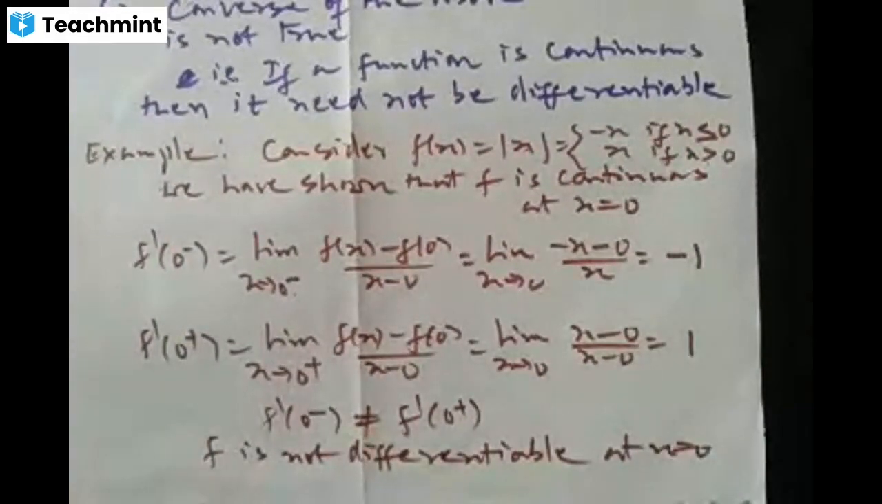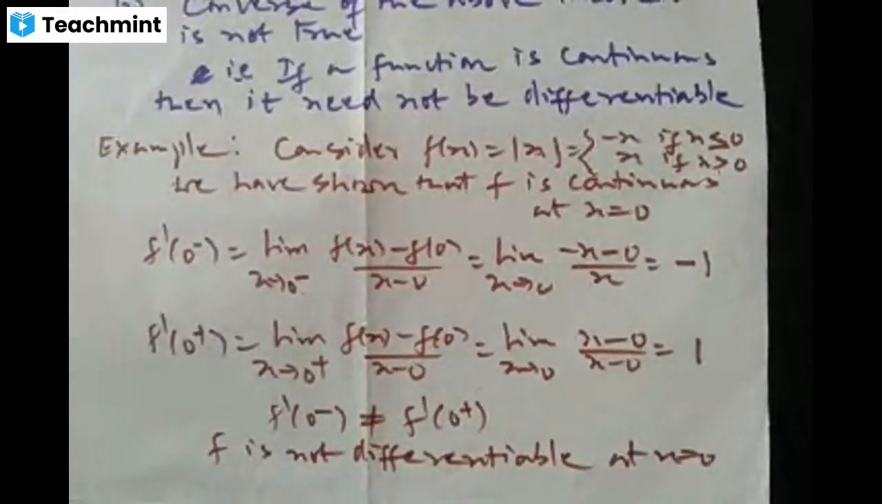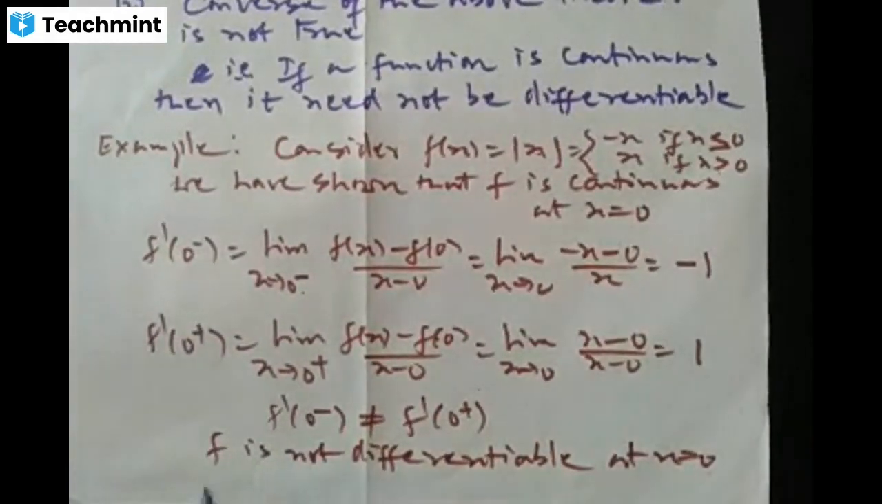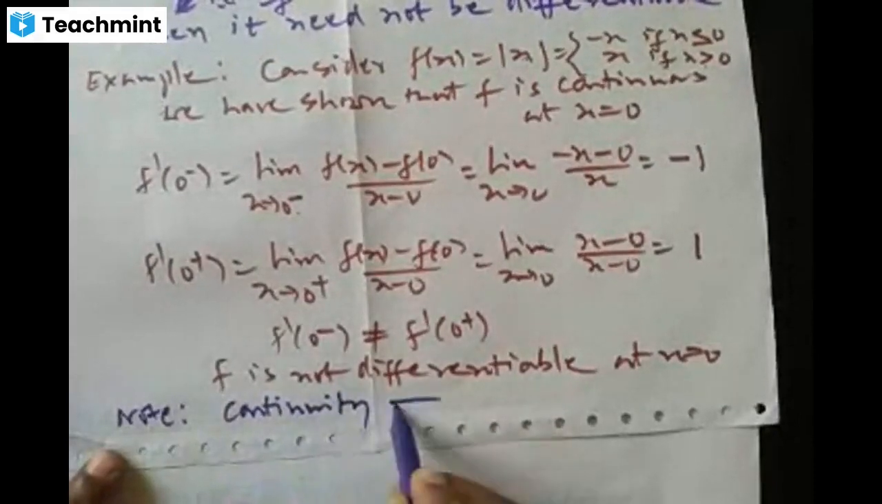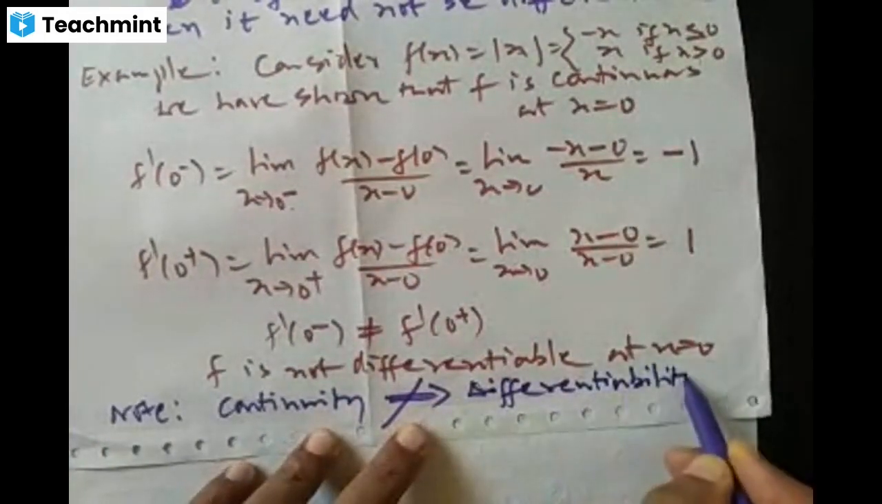That means continuity does not imply differentiability. Okay, just make a note of it. Continuity doesn't imply differentiability. So if a function is continuous at a point, then the function need not be differentiable. But if a function is differentiable, then obviously the function is continuous. Okay, and just one more thing.